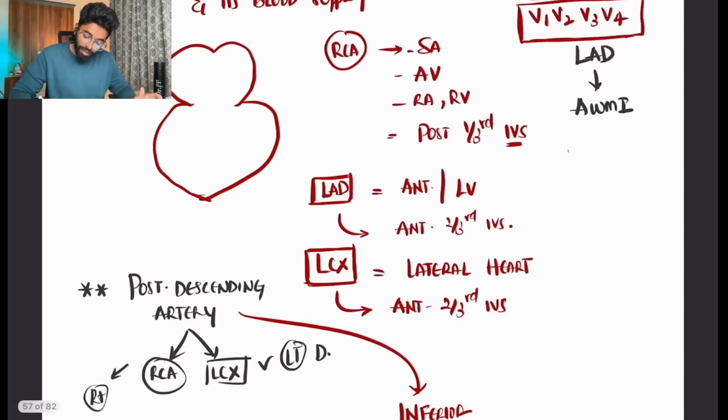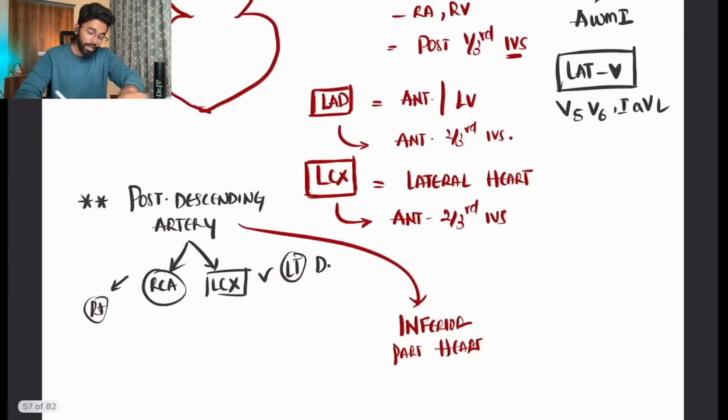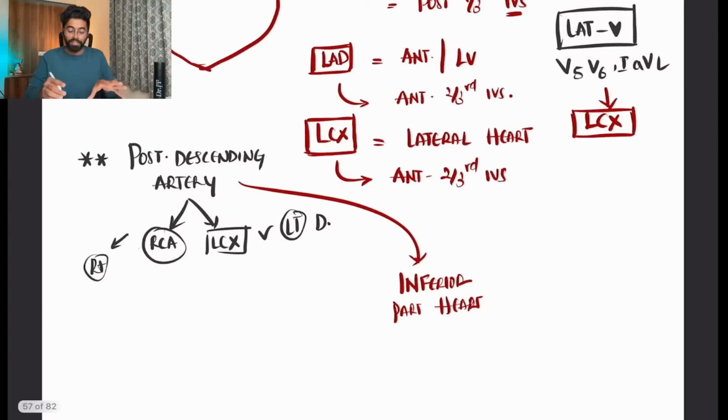Then we have the lateral part of the heart. We have discussed that V5, V6, lead 1, and AVL are seeing the lateral part of the heart, and this lateral part is supplied by the left circumflex artery. So whenever there is a block in the left circumflex, we will have a left lateral wall MI. Very clear.